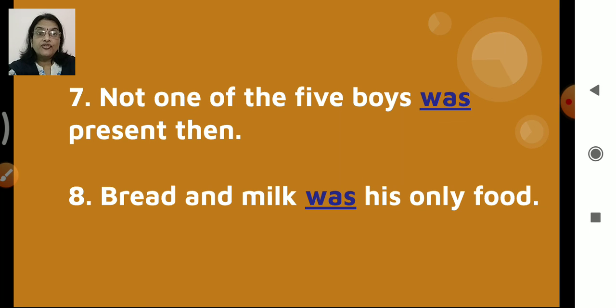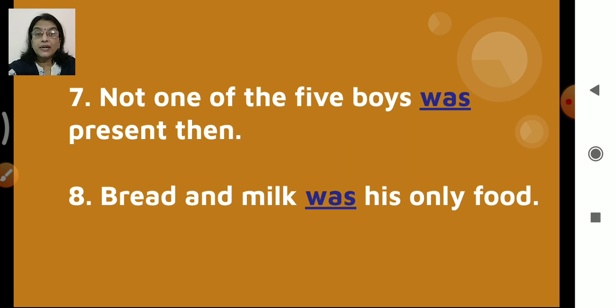Not one of the 5 boys was present then. Now, not one, though 5 are there. You will say 5 means it is plural, but we are talking about each one of them. So, "was present then". Now, the 8th one: bread and milk was his only food.